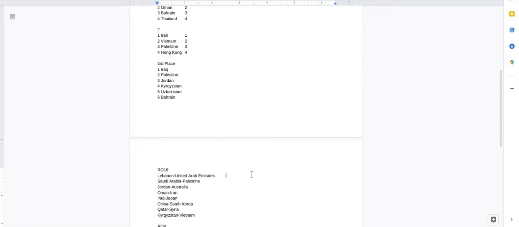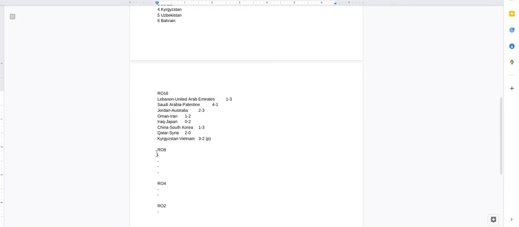Lebanon and the United Arab Emirates, and I'm going to say that it goes to the United Arab Emirates. Saudi Arabia and Palestine. We got that. Jordan and Australia. I'm just saying Australia takes that. Oman and Iran. Iraq and Japan. China, South Korea. I don't think that South Korea is going to do that. Qatar over Syria. And Kyrgyzstan edges it out on Vietnam. But I'm going to go on penalties. They edge it out. That's what I'm going to do.